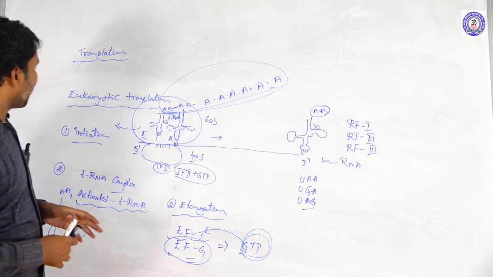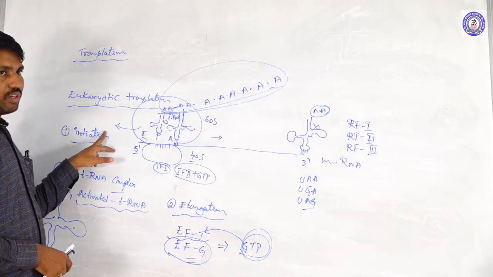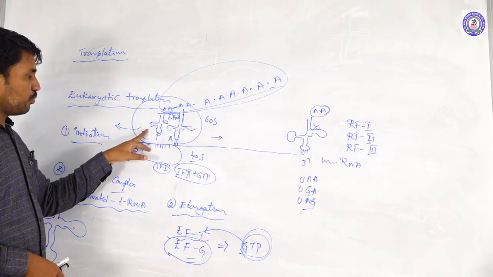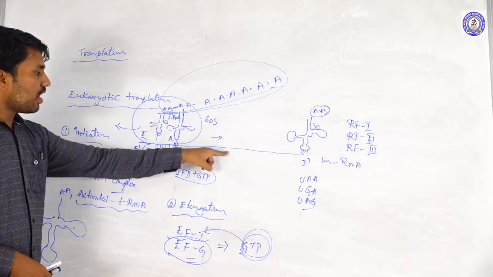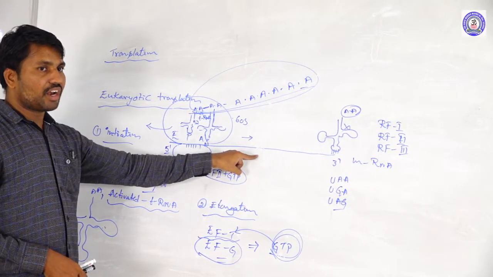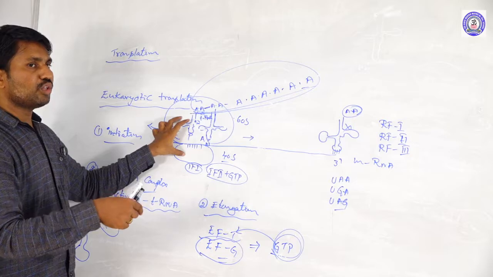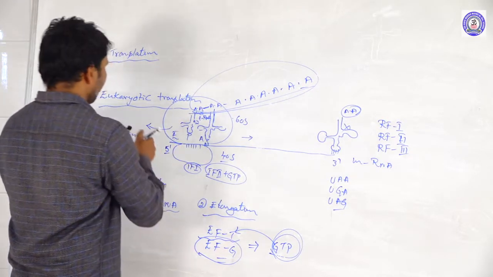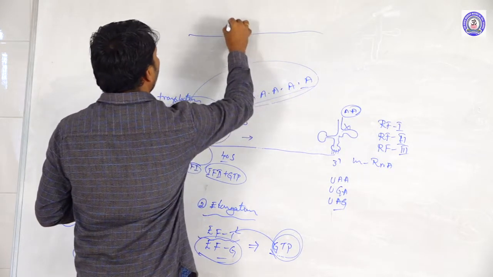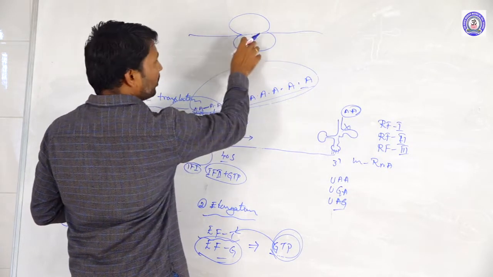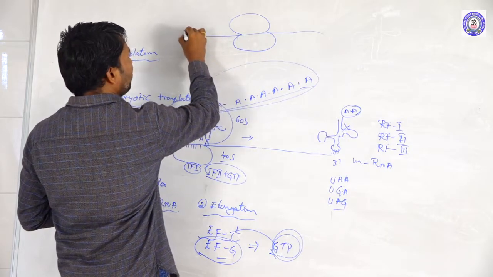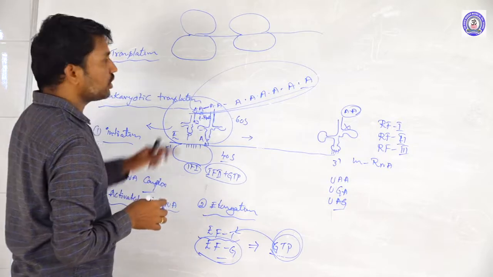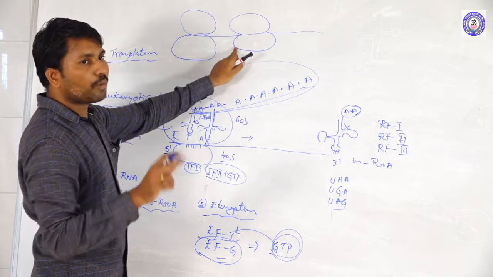Here there is one small difference between the prokaryotes and the eukaryotes. In the eukaryotes, after processing one mRNA, this ribosome goes on to process another mRNA continuously. Here the first ribosomal complex is moving, and immediately this mRNA attaches to another ribosomal complex to produce the same type of polypeptide here.